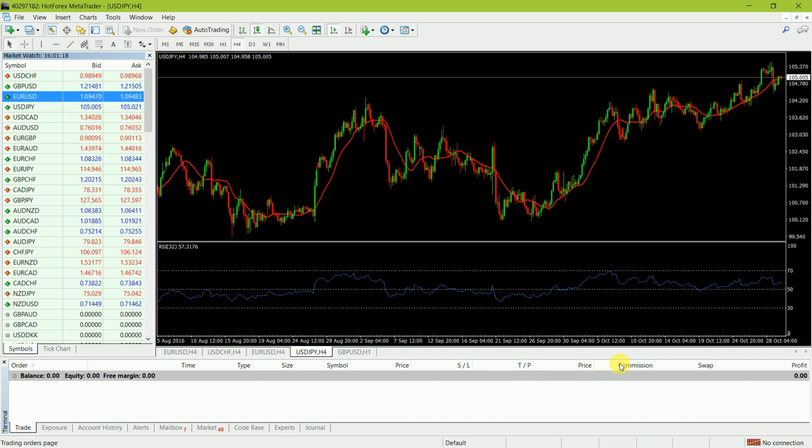You can see here also the swap charge option. When you trade here, any trade that goes past one day, then here it will also show your swap charge.